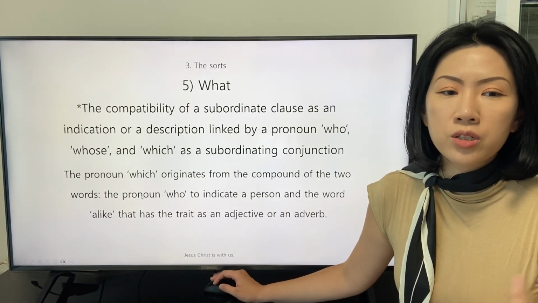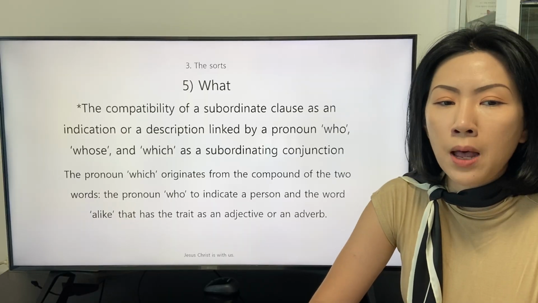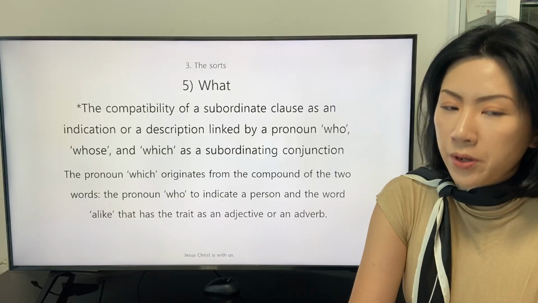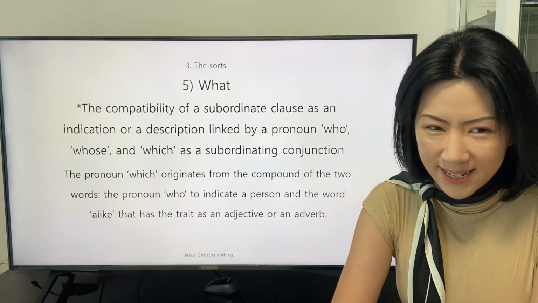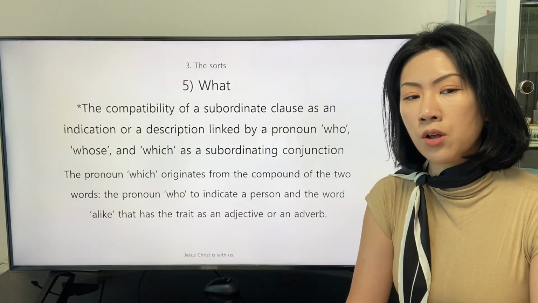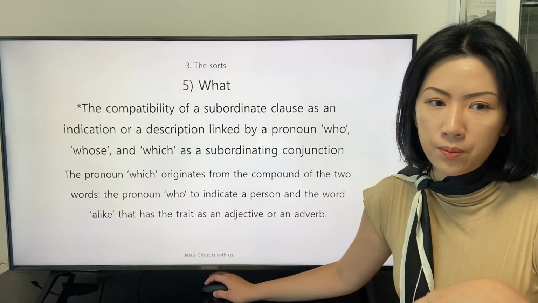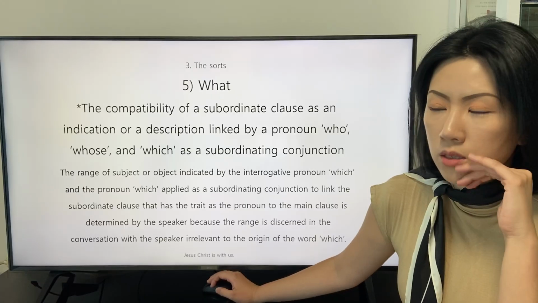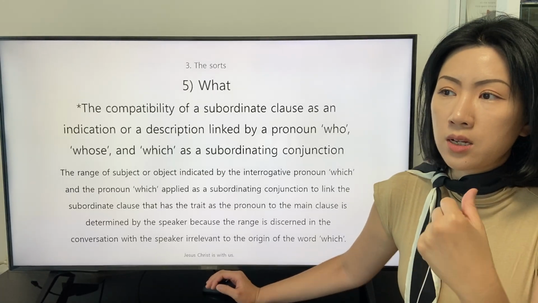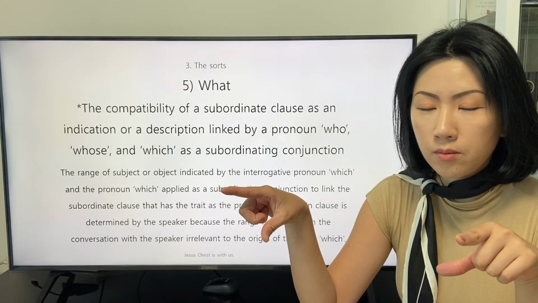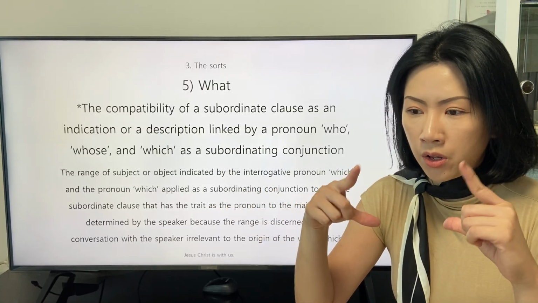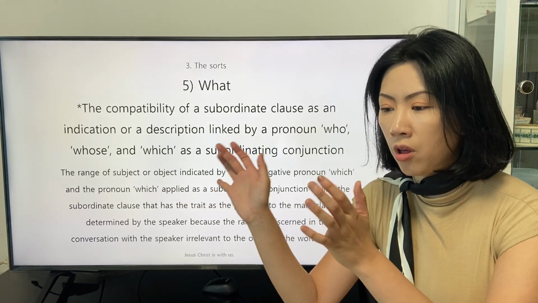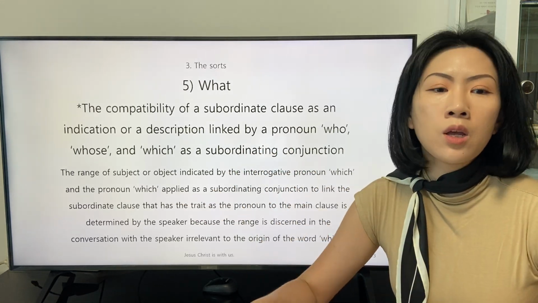The pronoun which originates from the compound of the two words, the pronoun who to indicate a person, and the word like, that has the trait as an adjective or an adverb. The pronoun which is able to link the subordinate clause as an indication or a description with the precedent in the main clause.